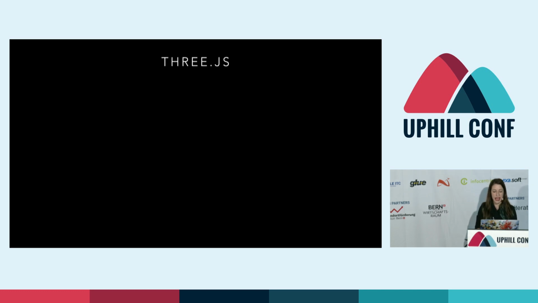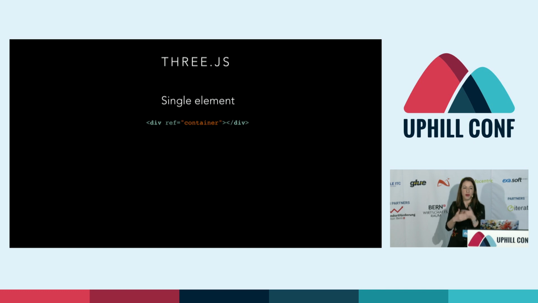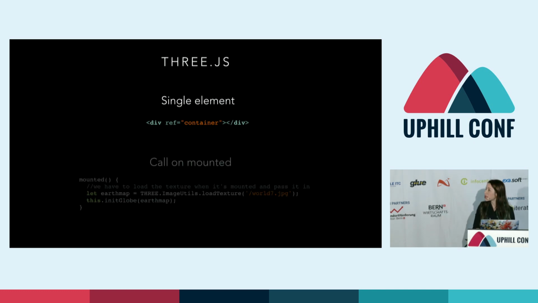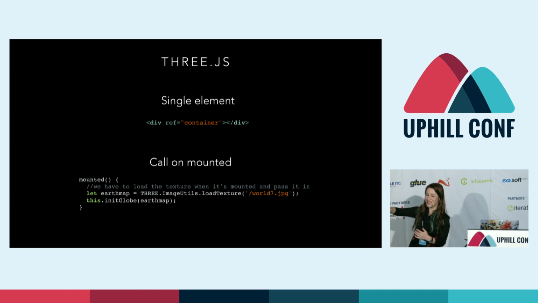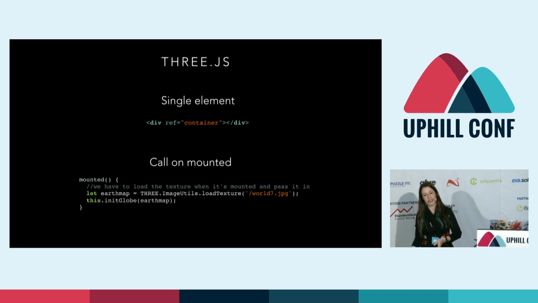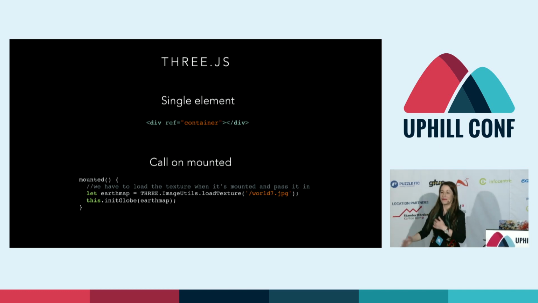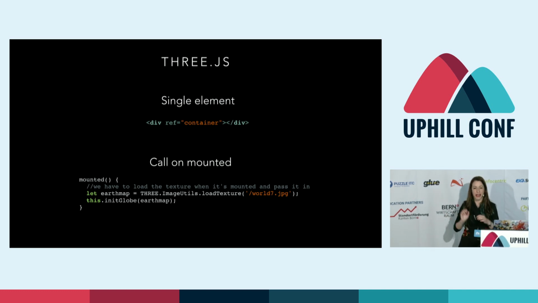And to work with Three.js, we're really mounting it into the DOM on a single element. The code to create the globe is fairly large, so I'm actually creating a mixin that I'm going to bring in Vue, and I'm going to call it on mounted. So you may notice that if you want to use a texture in Three.js, I found that bringing in the texture in the mounted hook and then passing it in as a parameter to that mixin actually makes it work just a little bit faster. So that's just something I've noticed after playing with Three.js and Vue quite a bit.